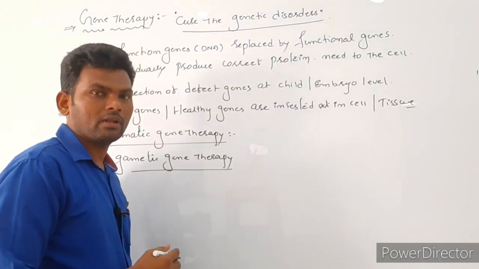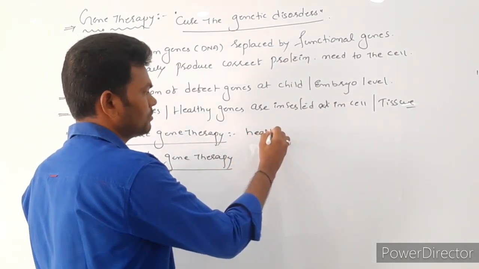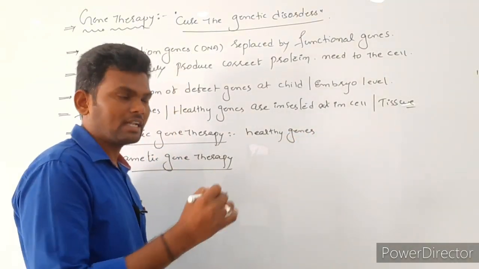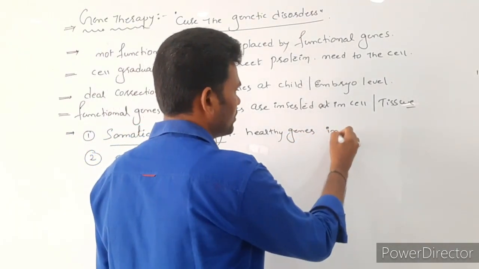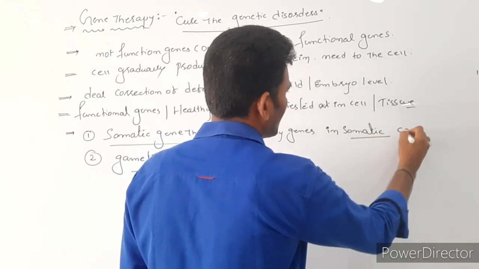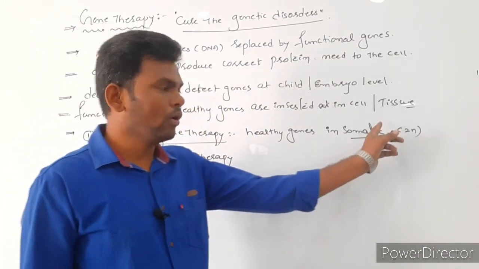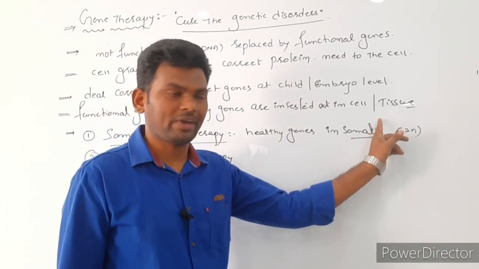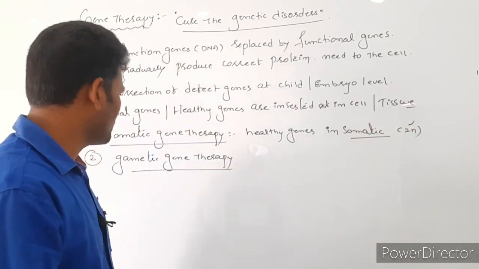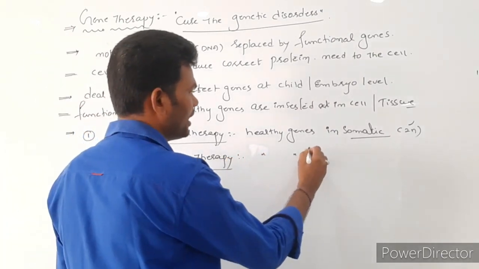In the first case, the healthy genes are inserted in somatic cells. Somatic cells are in which condition? Diploid condition. Why? Because they contain homologous chromosomes. Chromosome pairs occur, so that's why they are called diploid cells.